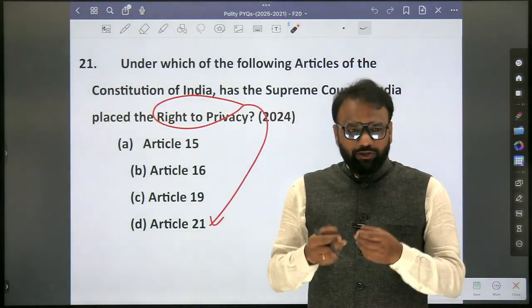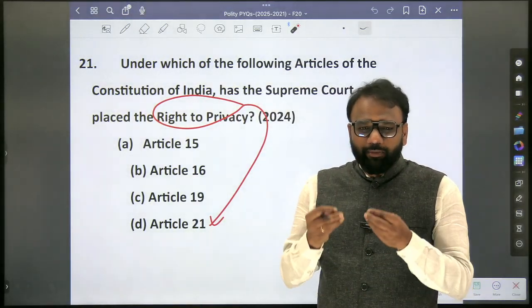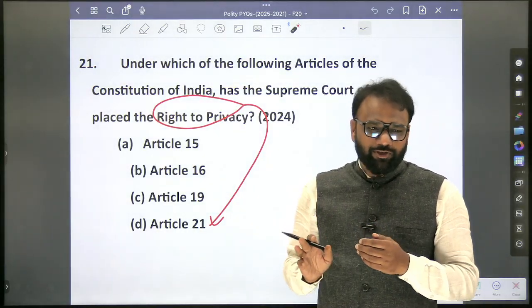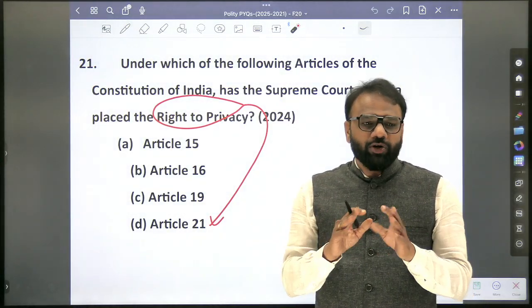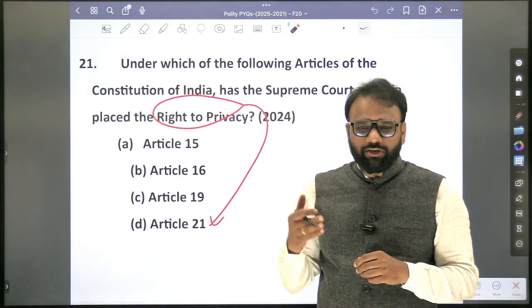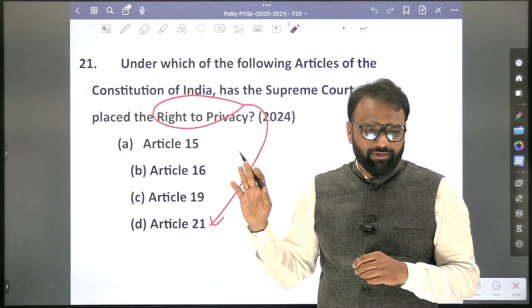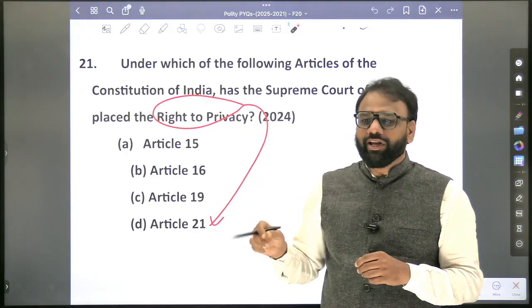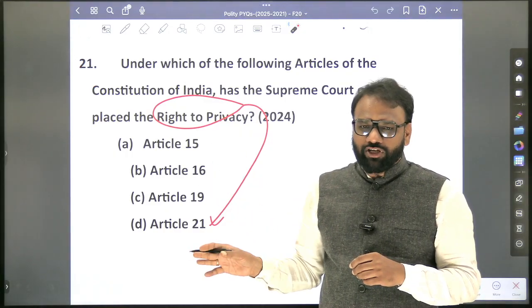Now, if you go through Lakshmikant, they have listed many rights which have been interpreted as rights under Article number 21. Again, practically you cannot memorize that list. Recent developments have taken place. Right to privacy is a term which repeatedly appears in the newspaper. In that context we have a judgment called the Puttaswamy judgment. So many other things will come into the picture, but here they will not focus on the judgment.